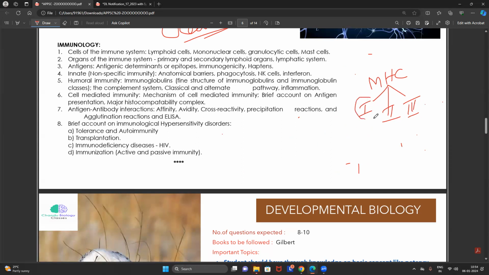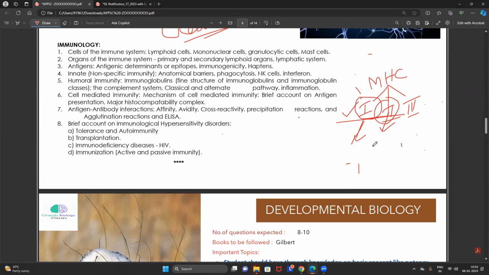So they will majorly raise questions from type 1 and type 2: the structural differences between type 1 and type 2, functional differences, how many amino acids the antigen presented on type 1 MHC can have, how many amino acids the antigen situated on type 2 MHC can have. Functions of type 1 MHC, functions of type 2 MHC, which will do the endocytic pathway, which will do the phagocytic pathway, or which will do the exocytic pathway.